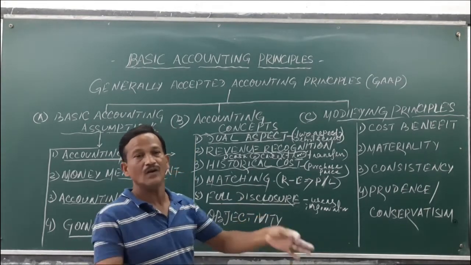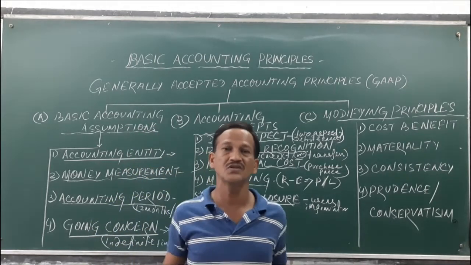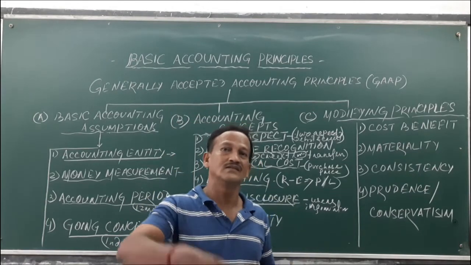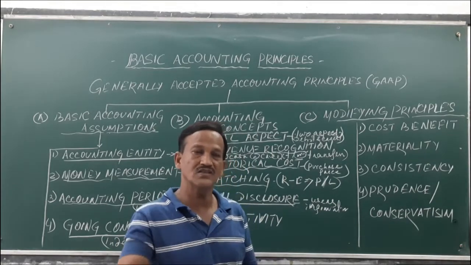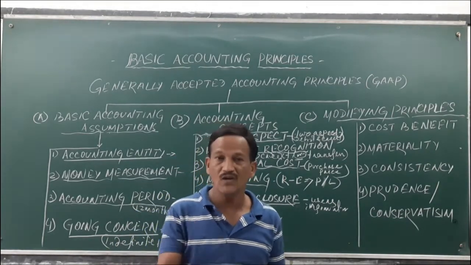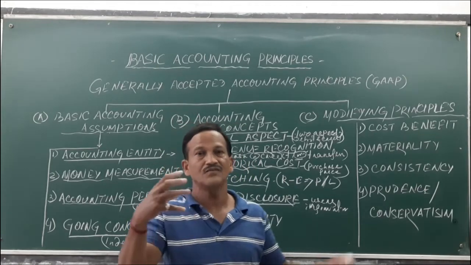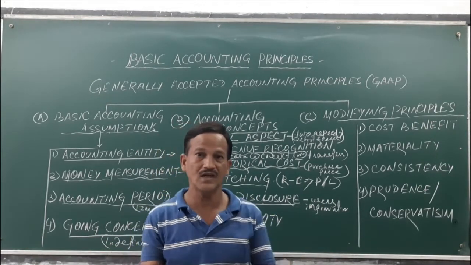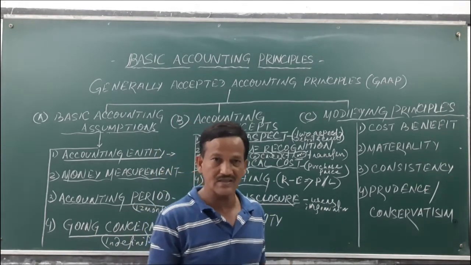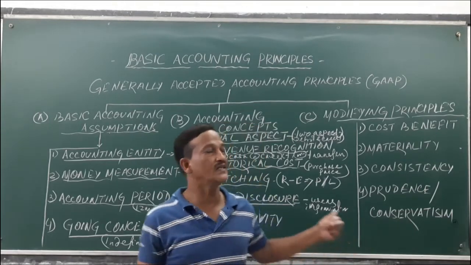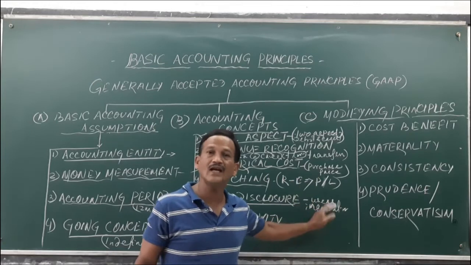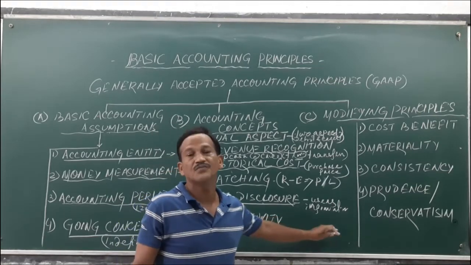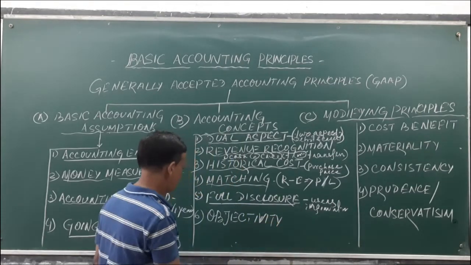It does not mean that all the transactions, everything will be disclosed by the business. The transactions which are necessary and which are not necessary, the information which you want to keep secret, should be kept secret, like the technology used by the business, the formula, the know-how, the competitors, the strategies, the plans, policies. These should not be disclosed. Only the accounting records, the accounting information which are necessary for the users will be disclosed.